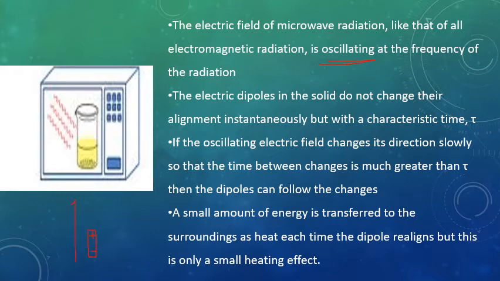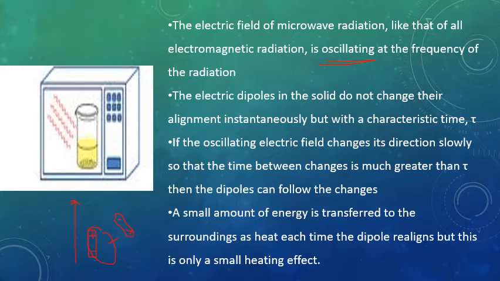Its external field becomes opposite in direction. Now what will this dipole do? This dipole will also reverse its direction, negative upside and positive downside, and as the electric field is continuously oscillating, continuously this alignment will be disturbed.